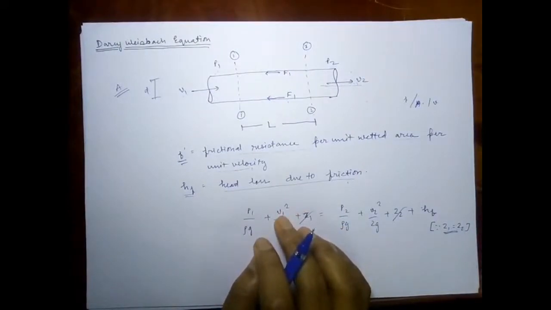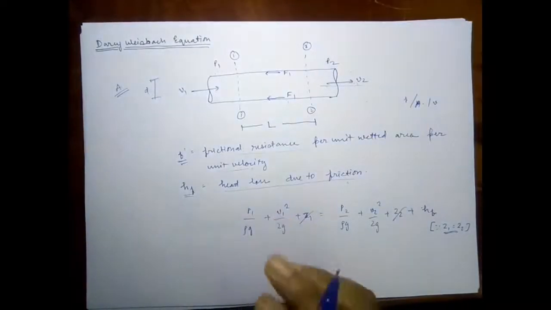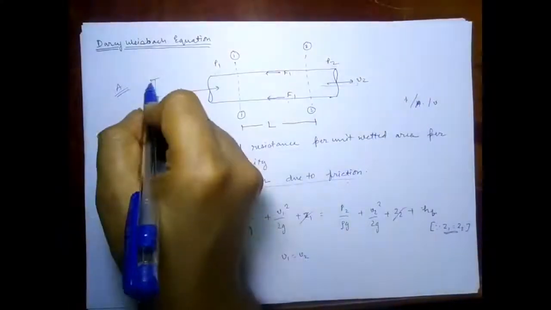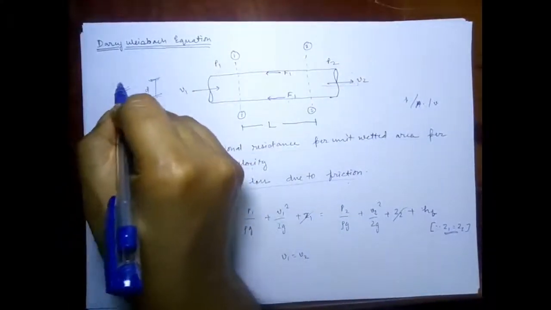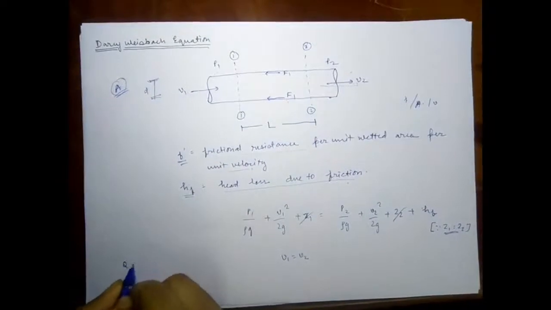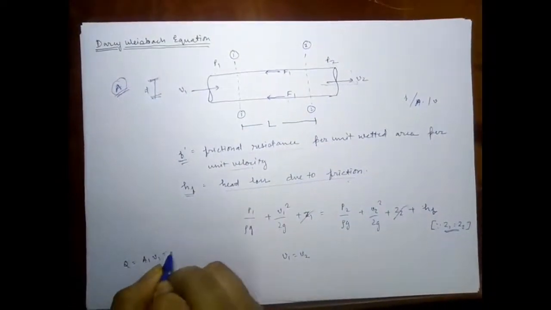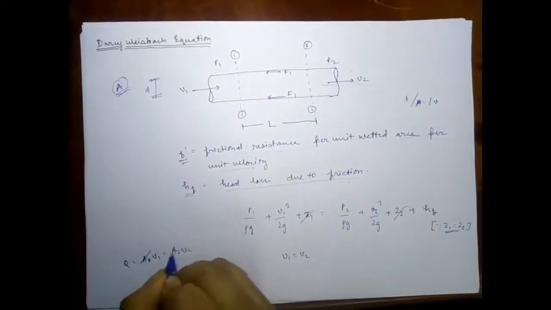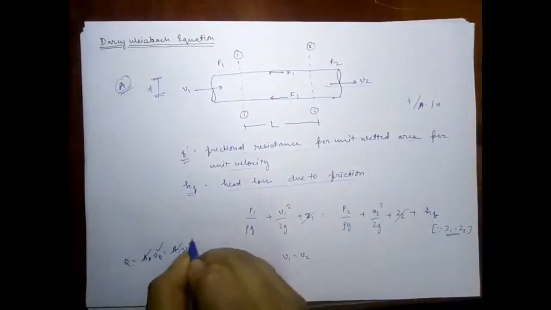So now I can write that, let us suppose also that the velocity V1 is equal to V2, because the diameter is again uniform, and since the area is uniform, Q is equal to A1 V1 equal to A2 V2, and since the area is the same, the velocities will also be similar.